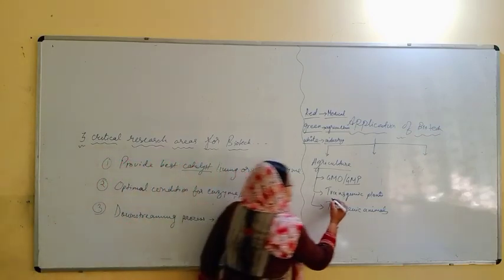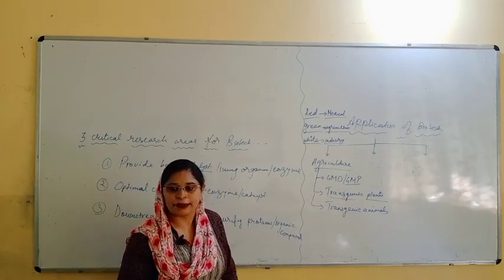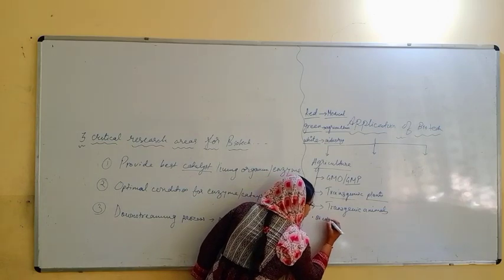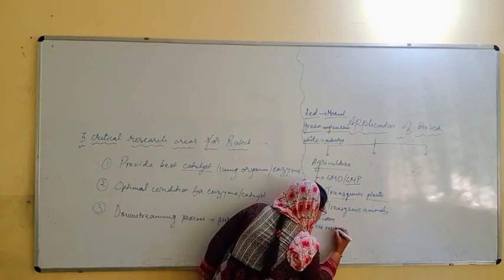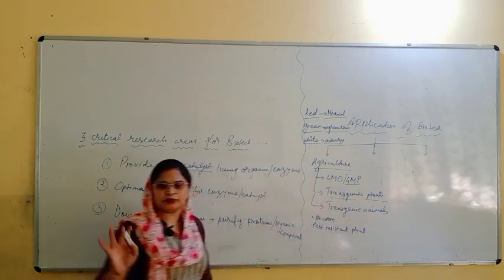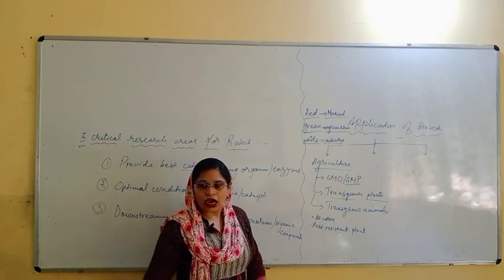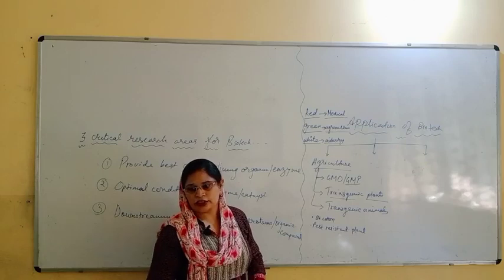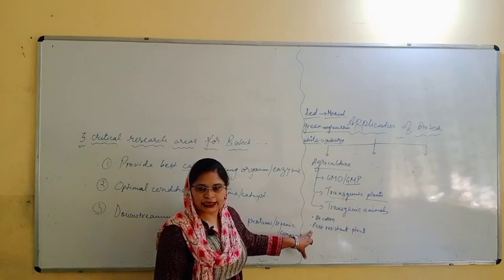Now in the transgenic plants, or the genetically modified plants, we will talk about different topics. I will write here, we will learn about BT cotton and about pest resistant plants. I will give you different examples for pest resistant plants and BT cotton: how we can manipulate the gene and how we can get new plants and new products. So we will learn about agriculture.